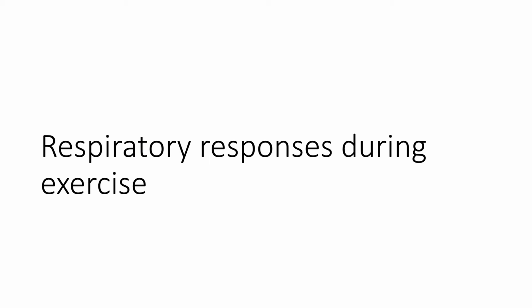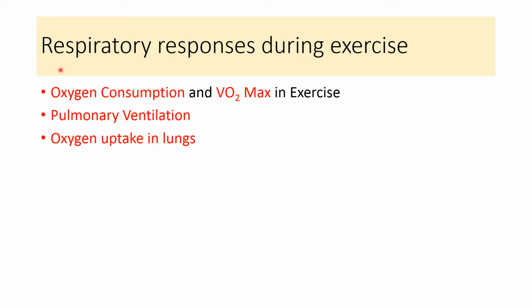Now first of all let's understand the various respiratory responses that occur during exercise or the increase in physical activity. Respiratory responses during exercise include increase in oxygen consumption. VO2 maximum is the maximum oxygen that can be utilized during exercise.